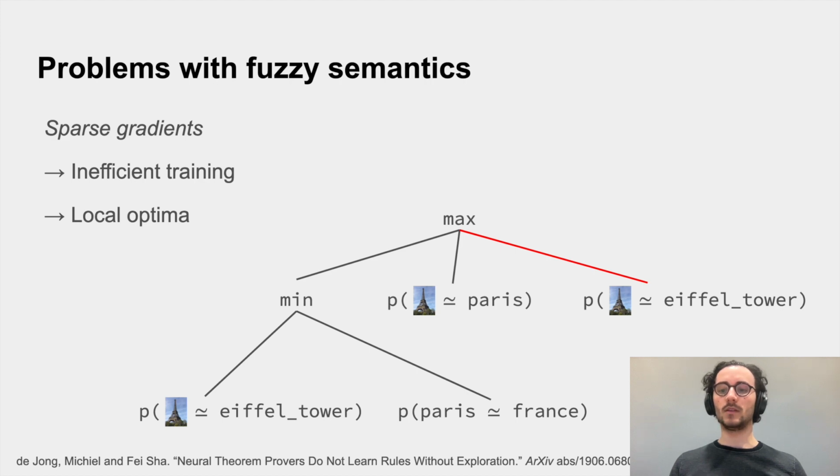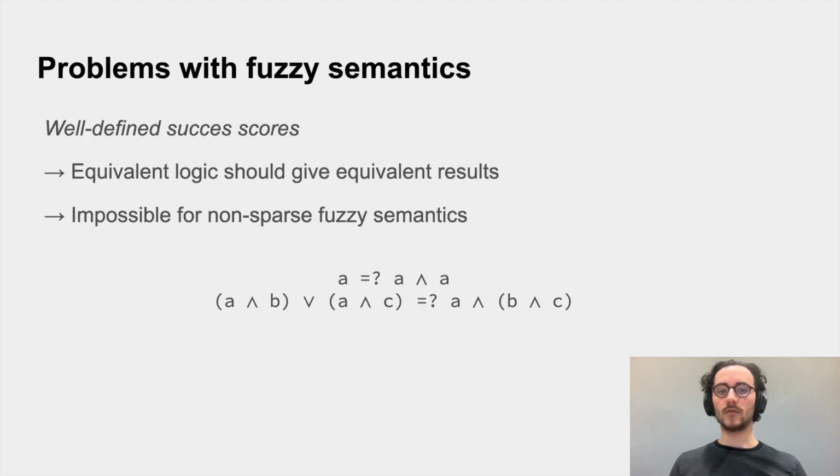Because of one proof being updated at a time, other proofs might not be discovered during training. There are fuzzy semantics which are not sparse, such as the product t-norm. However, then we make compromises on the semantics of our logic. We would like that equivalent logic formulas also give equivalent results, but this is not possible for fuzzy semantics that are not sparse.